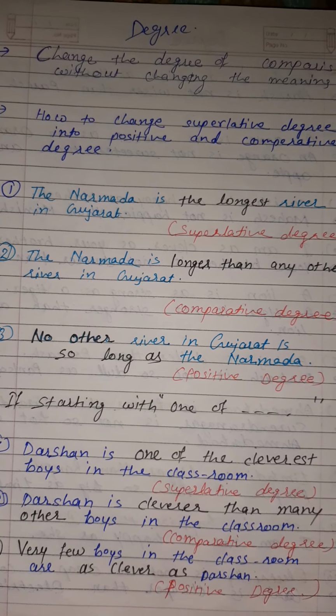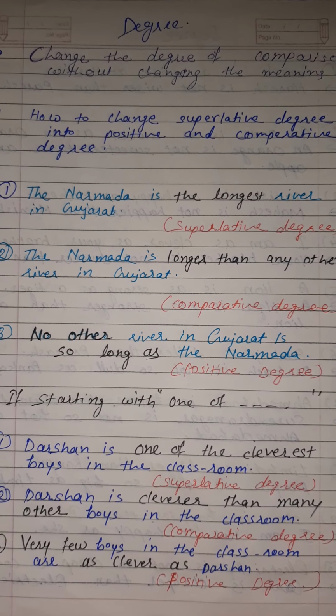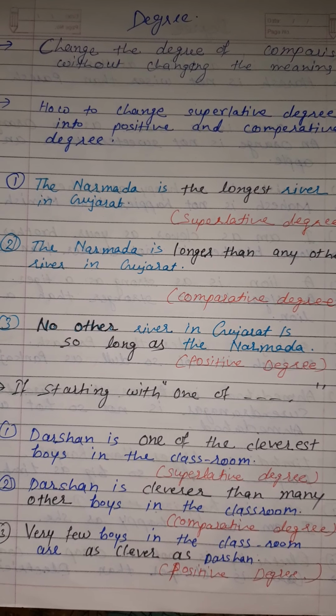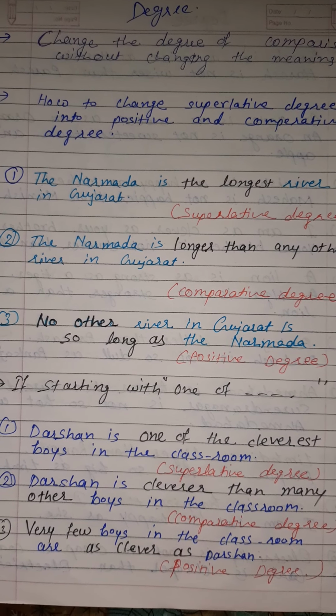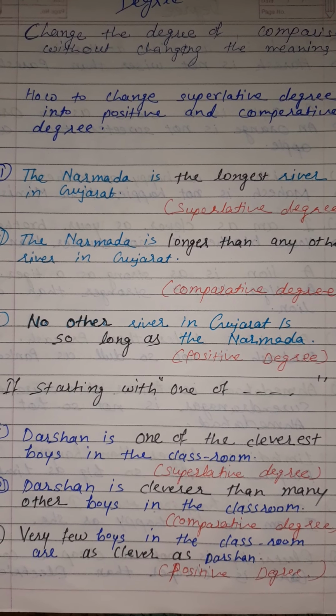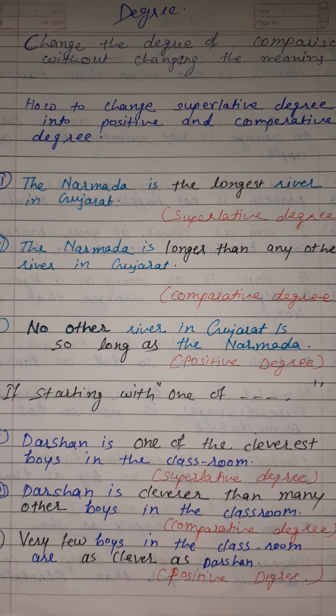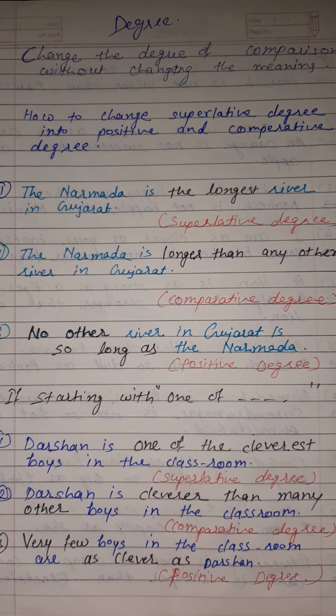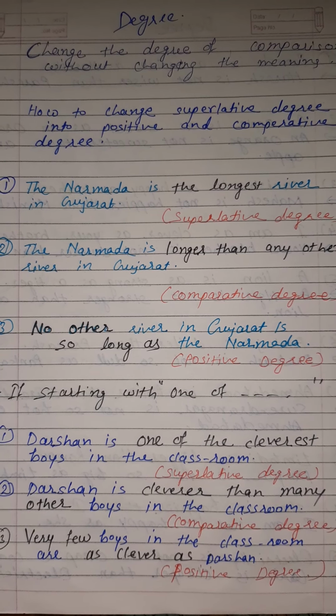So these are the examples of degrees of comparison, where we compare one person to many other persons, things or places. At that time we use all the degrees to compare things. Okay, students. So these are the examples of comparison of degrees.